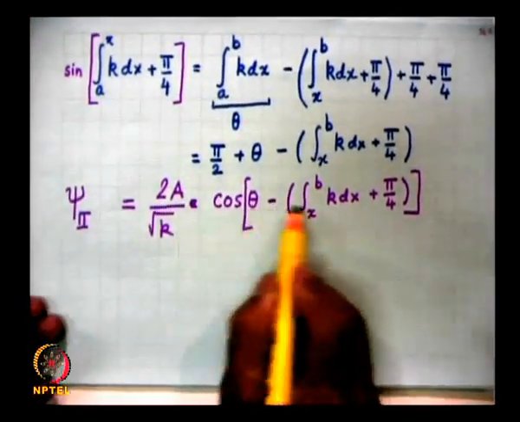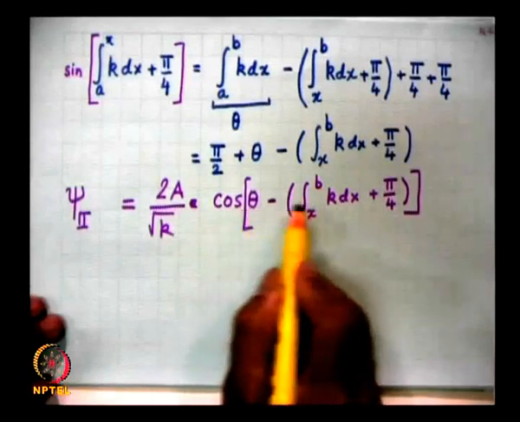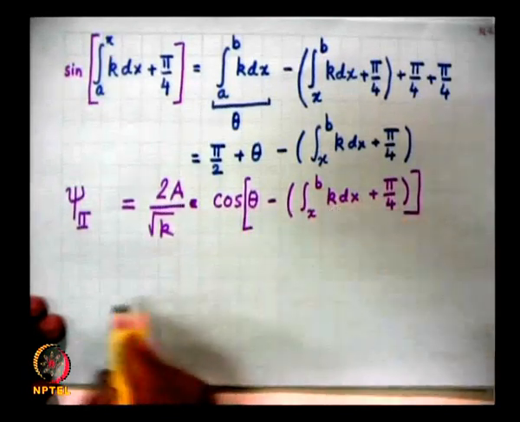Now, this is cos of a minus b. So, cos a cos b plus sin a sin b.